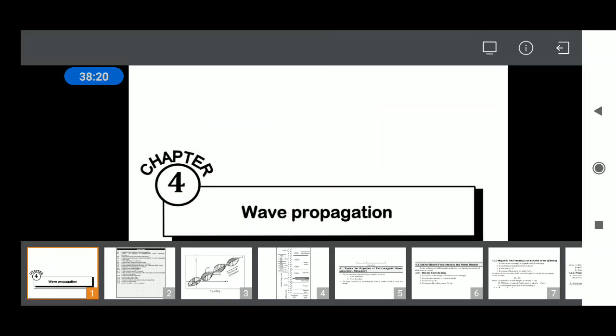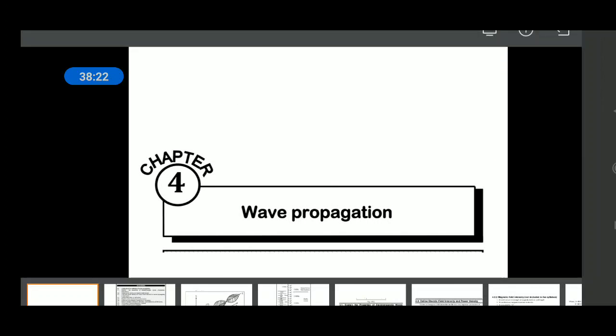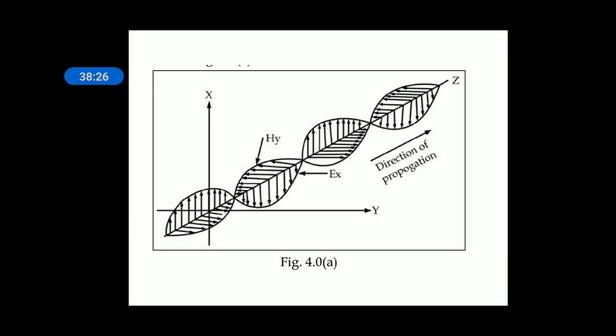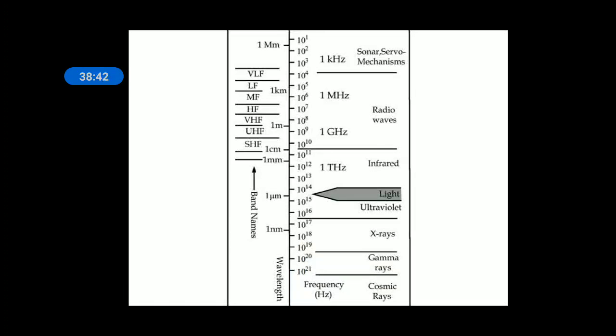So, I'll revise wave propagation. In wave propagation, we covered what EM wave propagation is, that is the TEM wave, which is called the transverse electric magnetic wave, that is, the magnetic field and electric field are perpendicular to each other, and these two are perpendicular to the direction of propagation, hence it is transverse. Transverse means mutually perpendicular to each other.